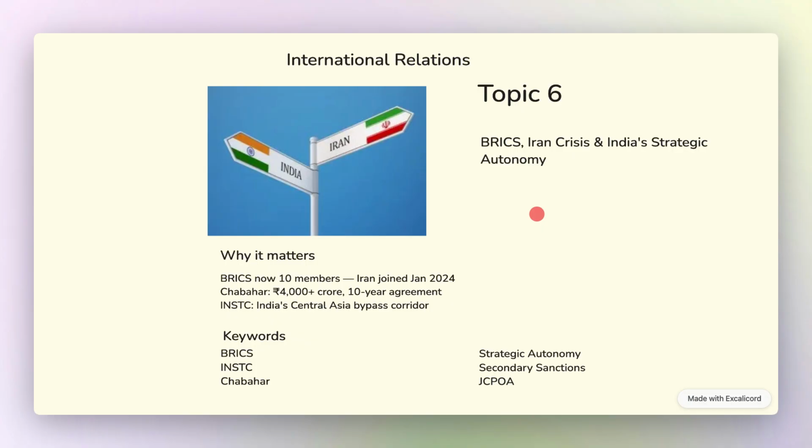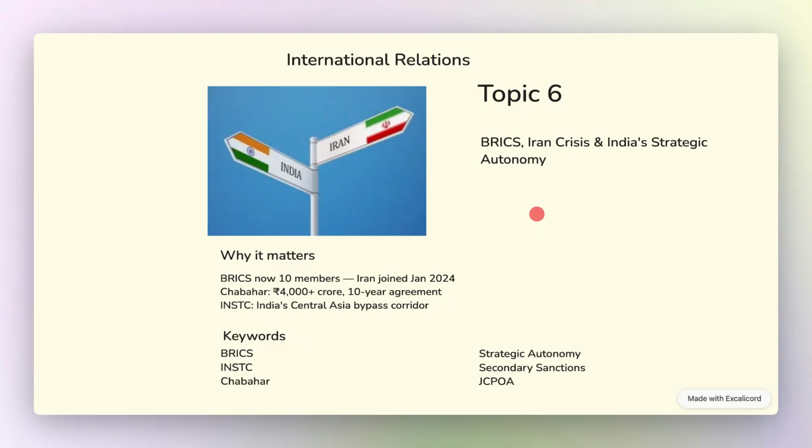Now, the International North-South Transport Corridor is a 7,200 kilometer multimodal route. Shipped from Mumbai to Chabahar, then road and rail through Iran and Russia to Central Asia and Europe. It reduces Mumbai-Moscow shipping time by 40% compared to the Suez route and is strategically critical for India-Russia trade.